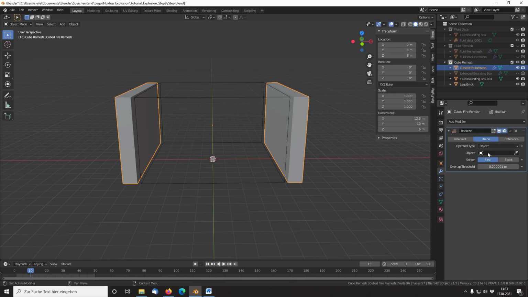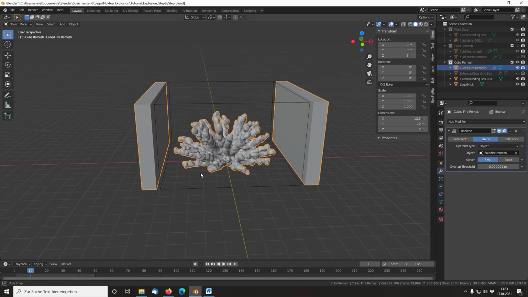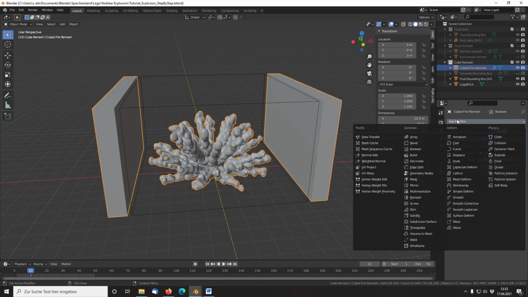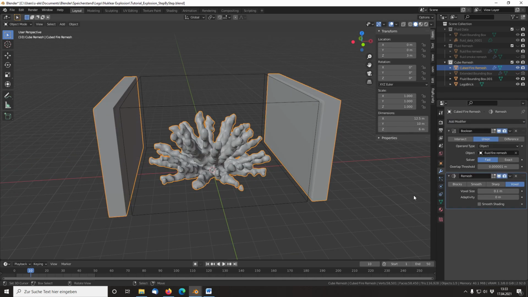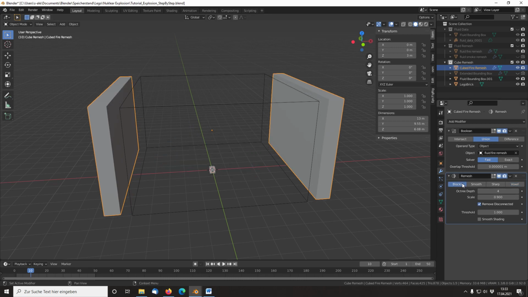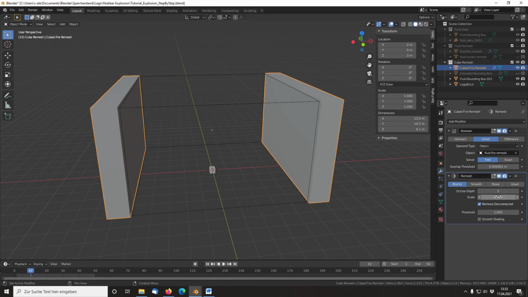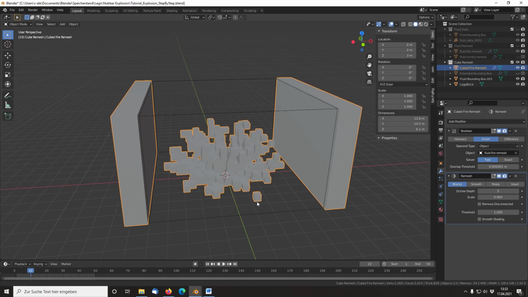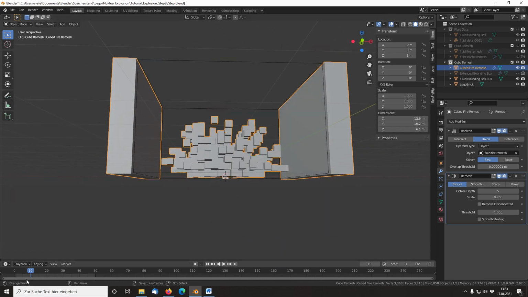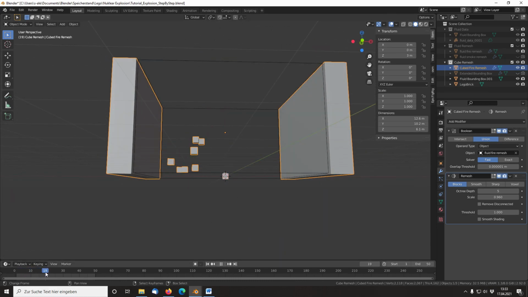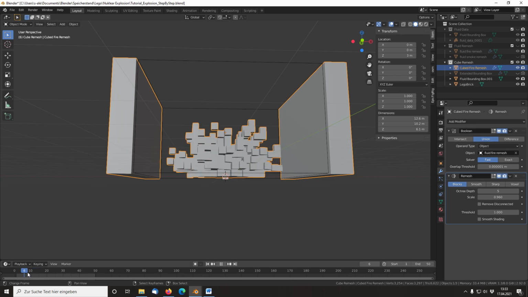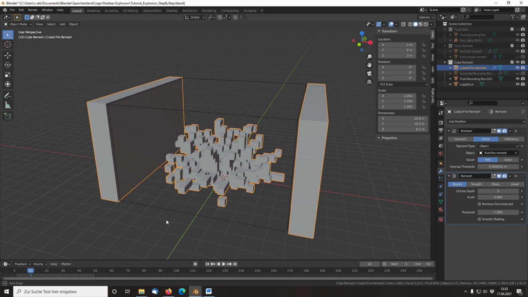Now select the fluid fire remesh. Next, add a remesh modifier and set it to blocks. Uncheck remove disconnected and use the settings you used earlier for the extended bounding box. If we go through the animation now, we can see that the remeshed blocks always keep the same size. The reason is the constant bounding box of the mesh because of the extensions we created earlier.